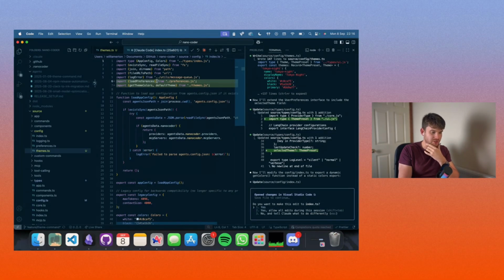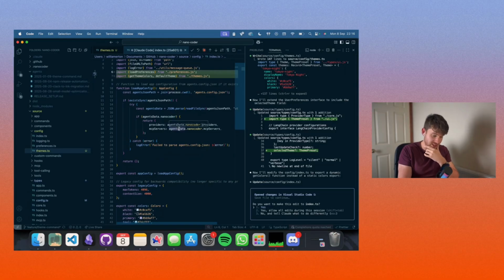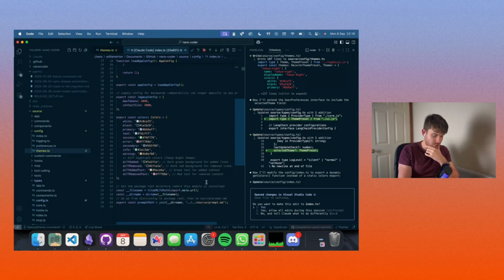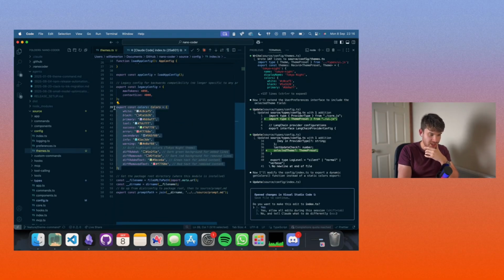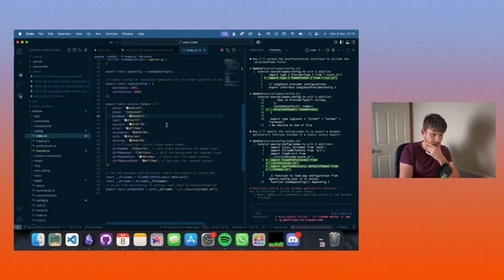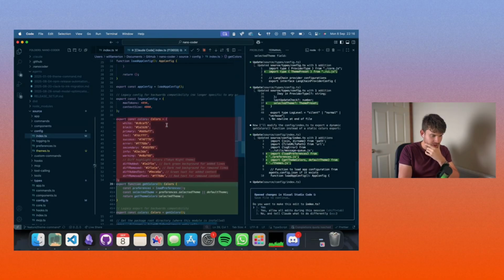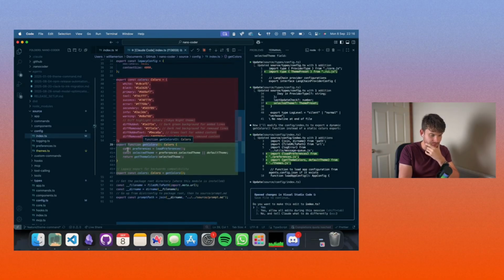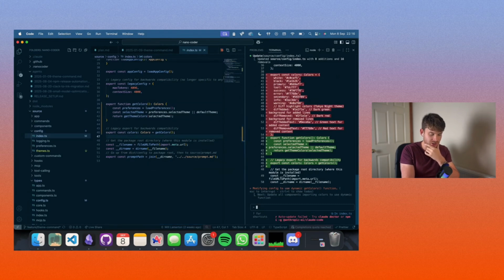Okay, now we're getting to the meat of it, into the index. This is where everything is loaded. So again, correct. This bit, I want to know if it will change it. It should. Obviously, this is the hard-coded colors of Tokyo Night. It should swap this out. Hopefully it will. This is now an index. Let's head over to index to make sure we're in the right file as it does changes. It is. It's going to use the getColors function, load the preferences, do the selected theme. Excellent stuff. I think so far, so good.